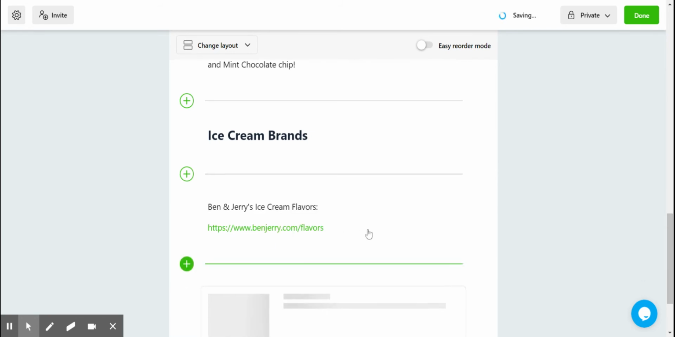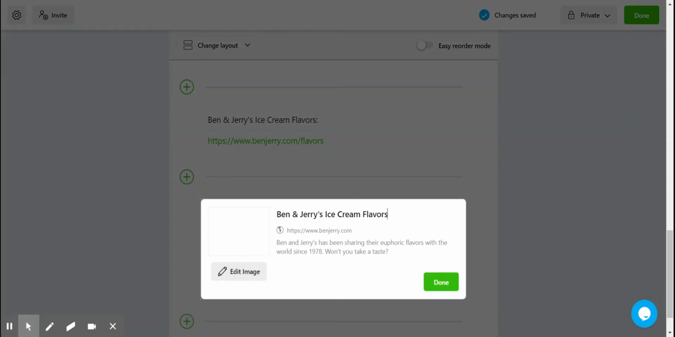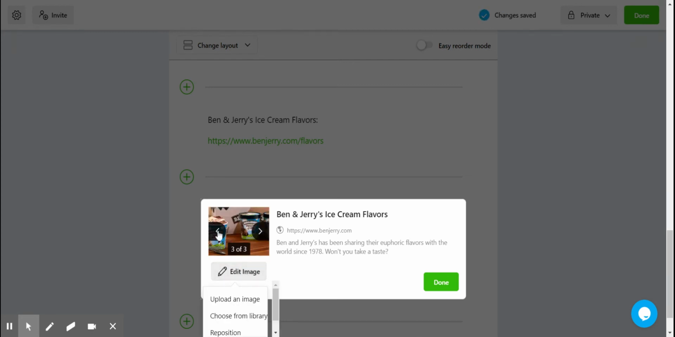If I did the URL by itself and didn't write that text, then it would have shown up with the website's image and text. Notice how there's no image that shows up here. So if I look here, I could edit it. It says 1 of 3, which I don't want any. Oh, there they are. They're just taking a while to load. Okay, so they were fine.